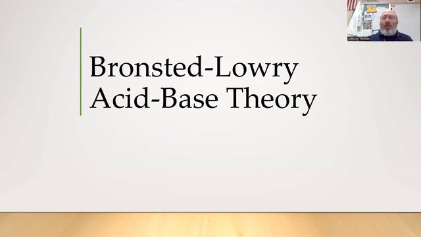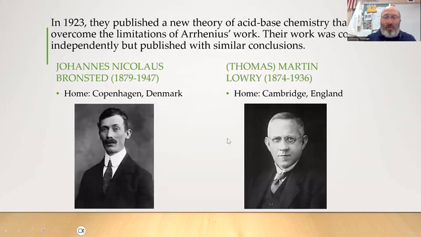So Bronsted and Lowry were actually two chemists that worked separately from each other. In 1923, they published right around the same time and came to the same conclusions. The goal of their acid-base chemistry theory was to overcome the limitations of solution acid-base chemistry. So what if you're not necessarily in solution? Or what if you see a behavior that's not hydronium or hydroxide? Their work was independent, yet they came to the same conclusions.